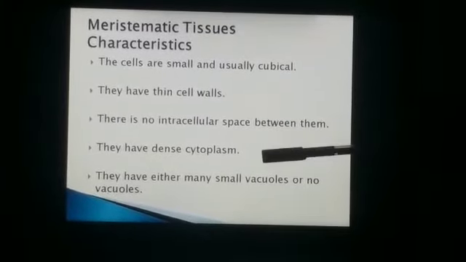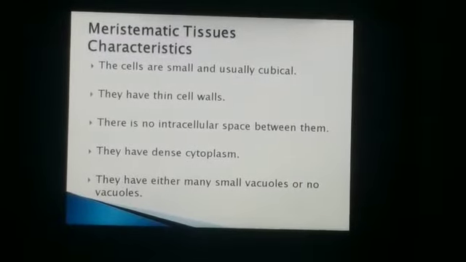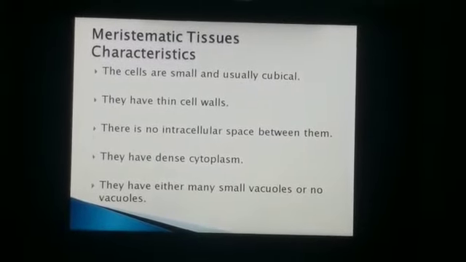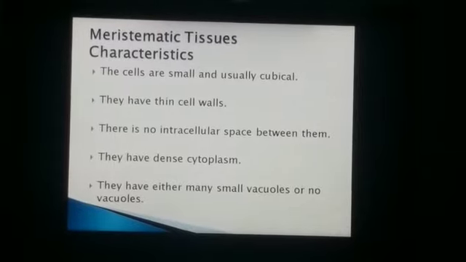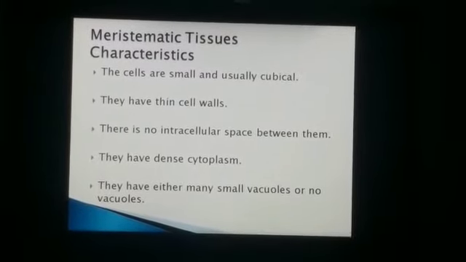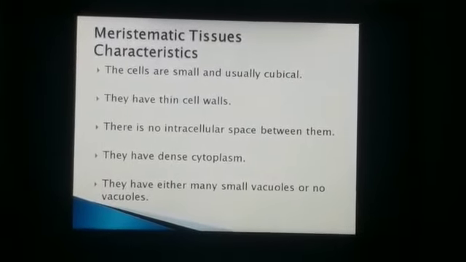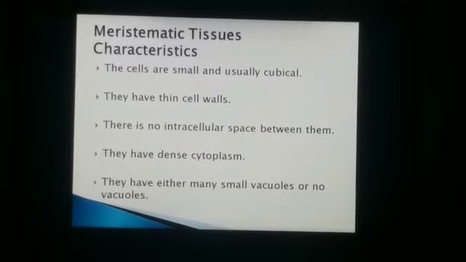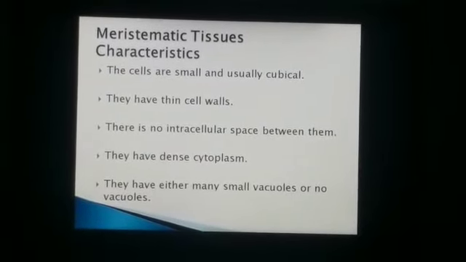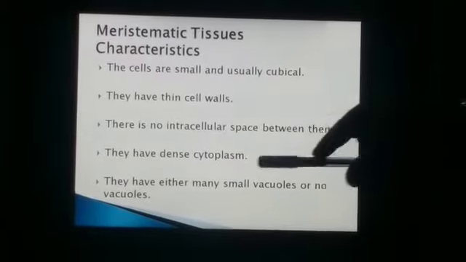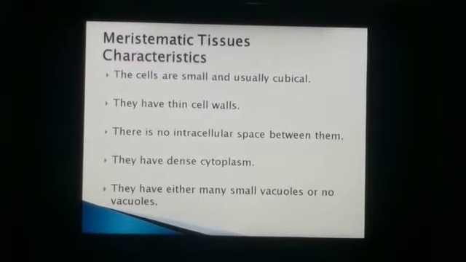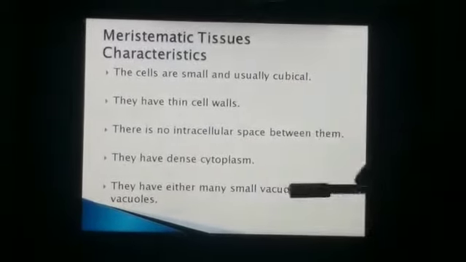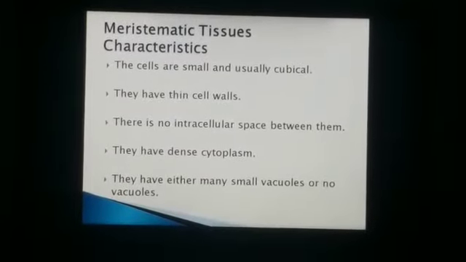They have dense cytoplasm. Now what is cytoplasm? Cytoplasm makes up much of the cell within the cell membrane, provides support to the internal structure, and maintains the shape of the cell. That is for your understanding. They have either many small vacuoles or no vacuoles.